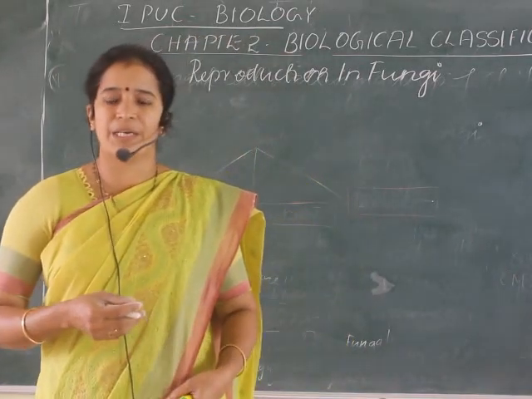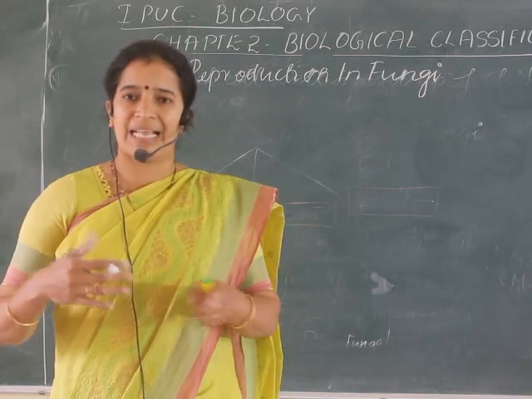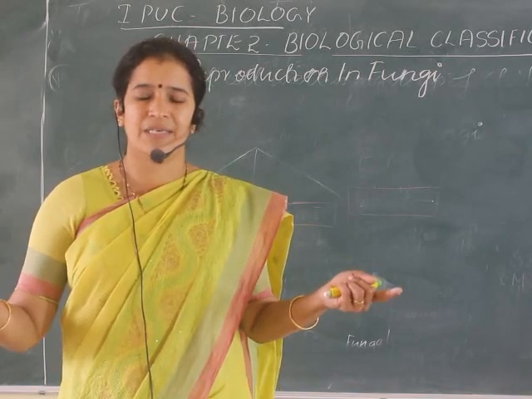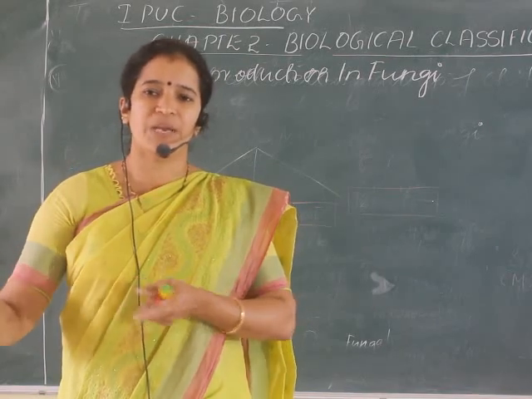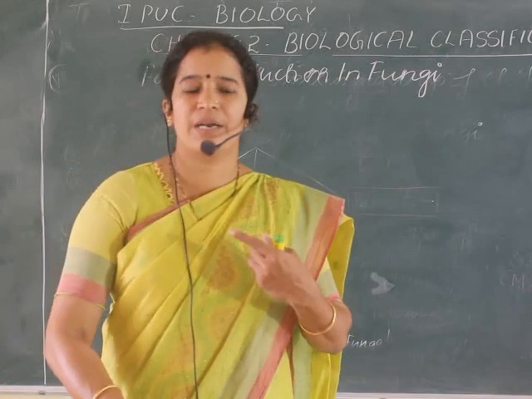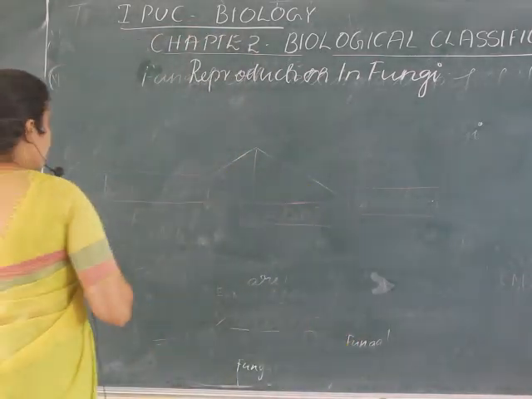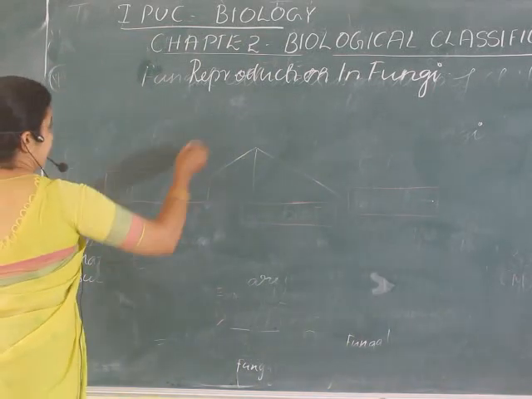Sexual reproduction means there is a fusion of male and female gametes. Asexual reproduction means there is no fusion of gametes, but some kind of spores will be produced. These spores help in the germination or formation of the new generation. So reproduction in fungi, what are the three methods I said? There are three methods.